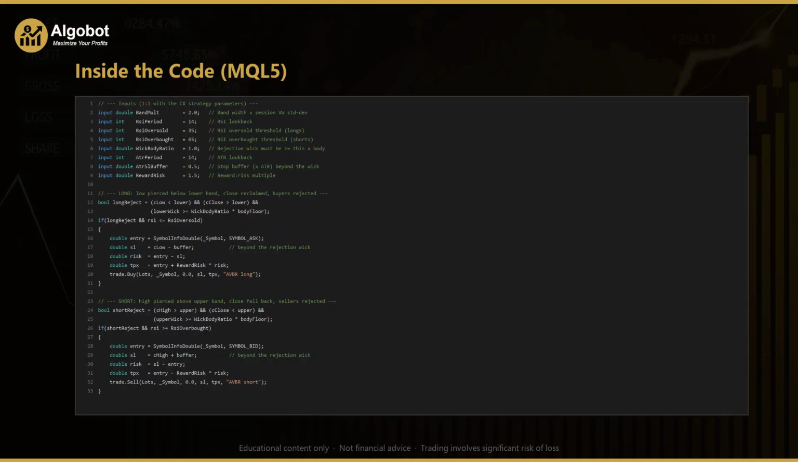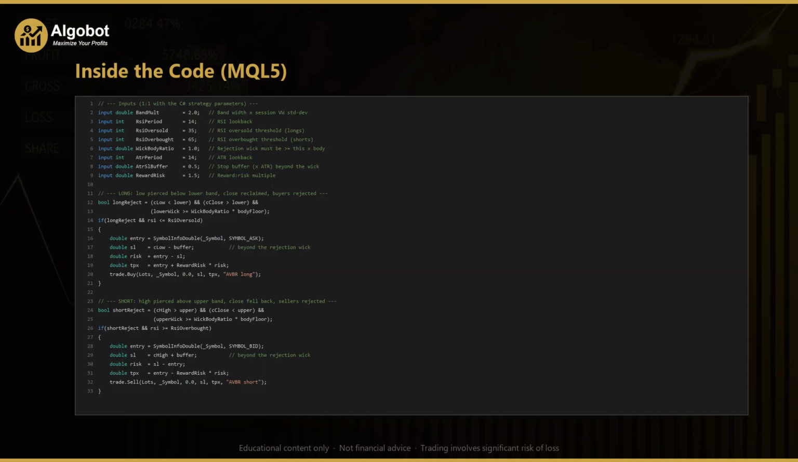Let's look at the actual MQL5 code running inside the expert advisor. At the top are the input parameters, and they map one-to-one with the strategy's settings. BandMult sets how many standard deviations wide the bands sit, defaulting to 2. RSI period is 14, with the oversold and overbought thresholds at 35 and 65. WickBodyRatio defaults to 1, ATR period to 14, the ATR-SL buffer to 1/2, and RewardRisk to 1.5.